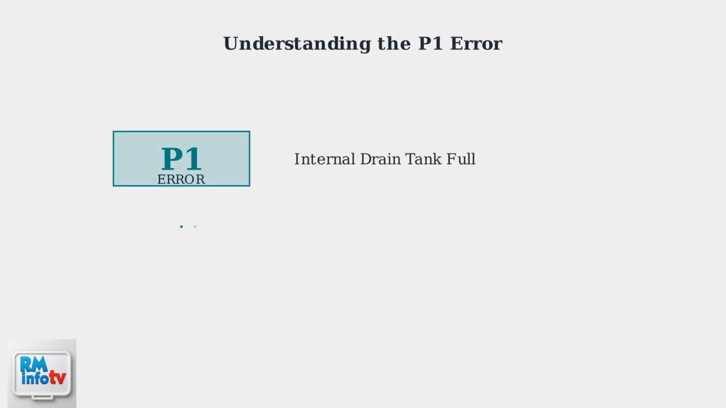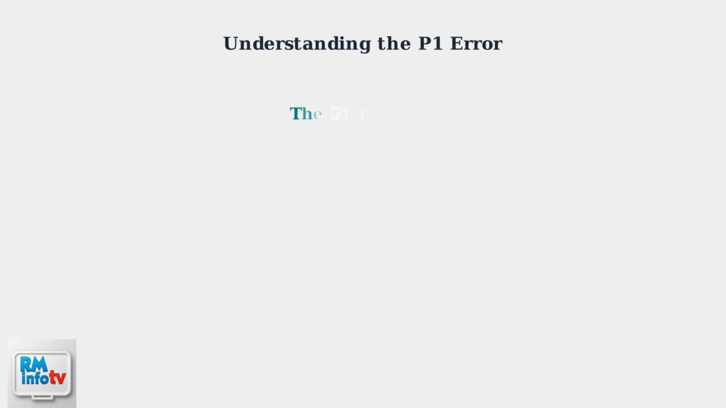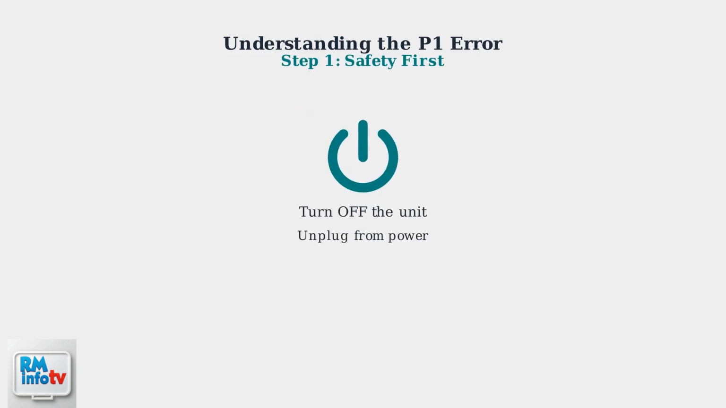The P1 error code on your Toshiba portable air conditioner indicates that the internal drain tank is full and needs attention. However, this error often appears even when the tank appears to be empty, which can be confusing for users. Let's walk through the essential troubleshooting steps to address this issue, starting with the most basic but important safety step.